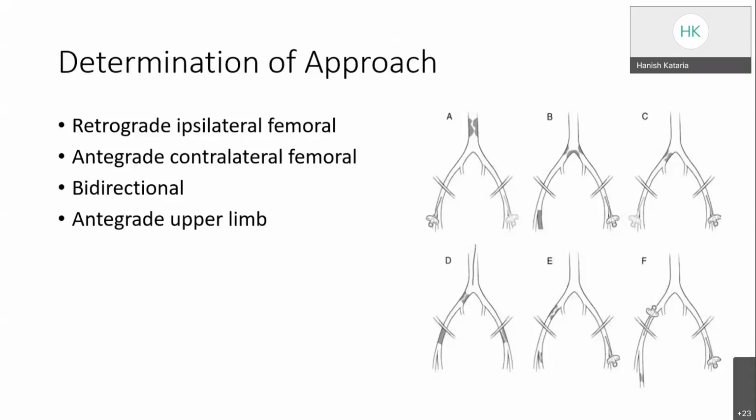So while doing the intervention, normally we do the approach through the common femoral artery. It can be a retrograde ipsilateral femoral access, or an antegrade contralateral femoral access, or it can be bidirectional. But in patients where we are not able to cross the subintimal dissection into the true lumen, we can choose the antegrade upper limb access also.